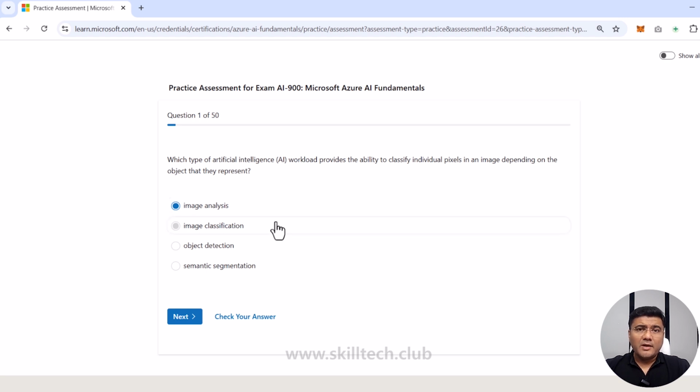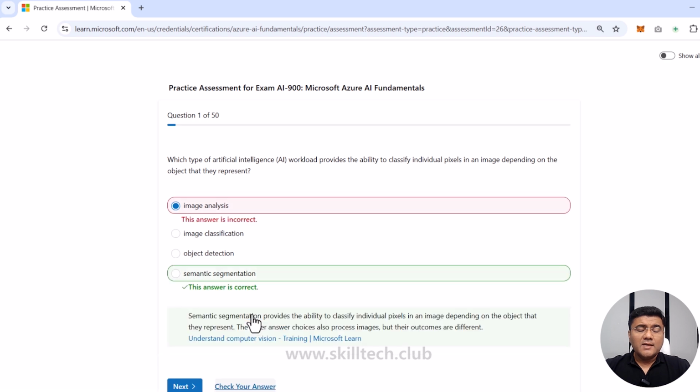If you want to go through this assessment, you can try the same thing, and after giving an answer, you can click on check your answer. That's going to show you whether your answer is correct or wrong. This time, I intentionally selected this answer so that you can see it's showing me this is a wrong answer. The right answer is semantic segmentation.